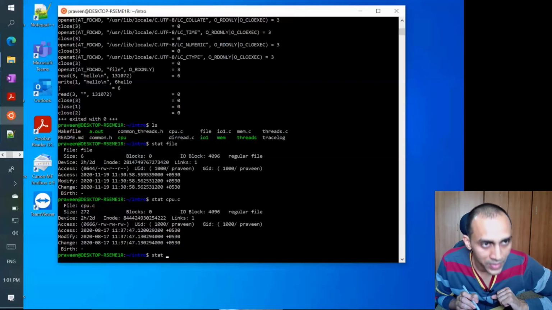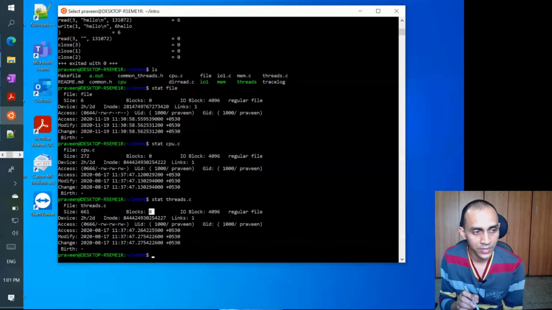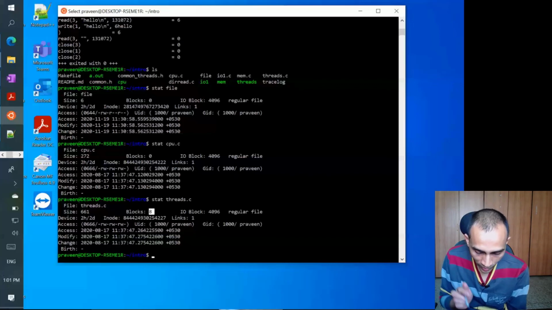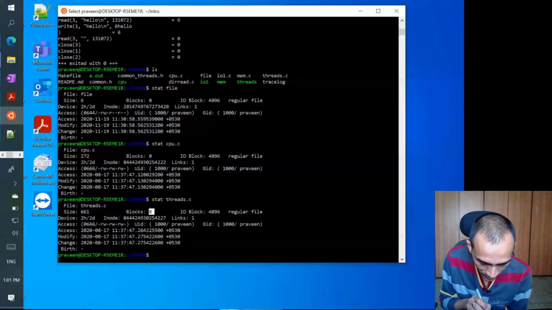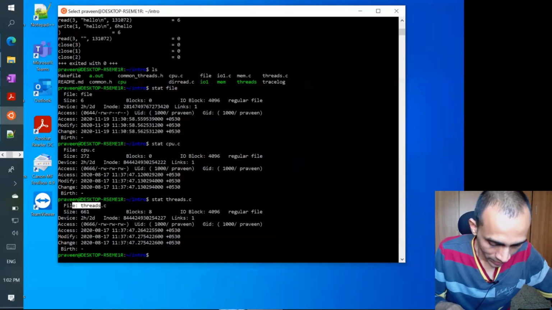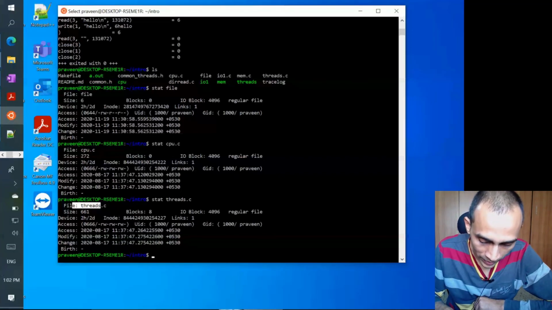What is a block? We have talked about sector. Sector is 512 bytes. Block is some multiple of sectors. Generally when a file system assigns some data to a file, it assigns in some multiple of sectors, which can be like 1 kilobyte, 2 kilobytes, and so on. And it is calculating 8 blocks for this. So this is a kind of a mystery that you need to understand, why. I will leave it as an exercise to you to find out on your own. If you are not able to find out, I'll explain. So we'll continue this from the next class. We'll probably directly go to the file system implementation in the next class.